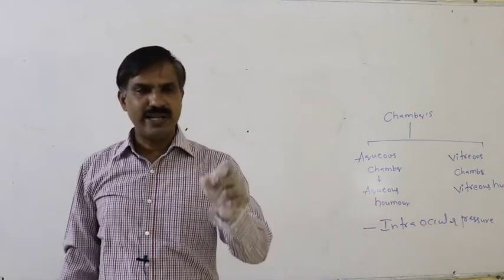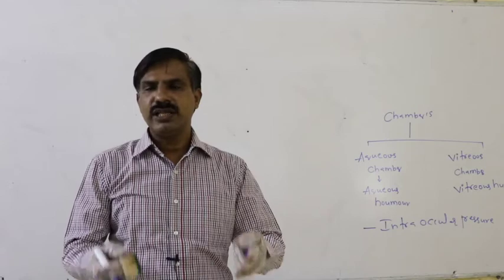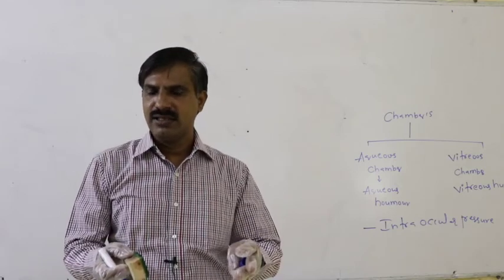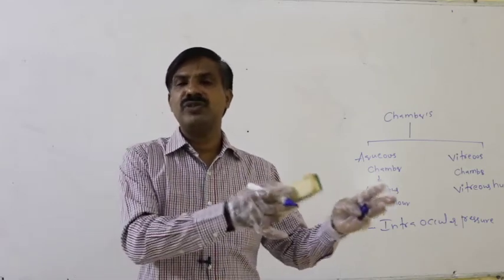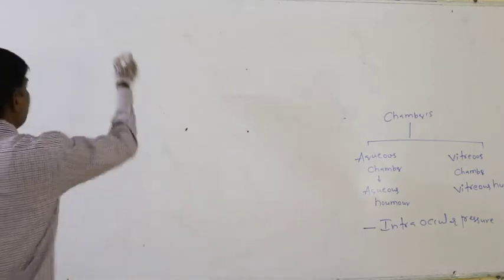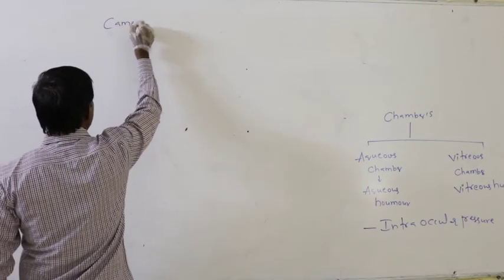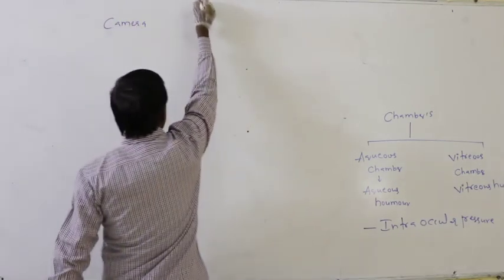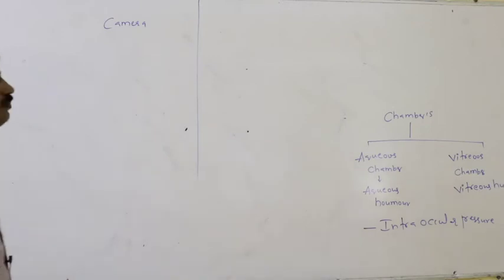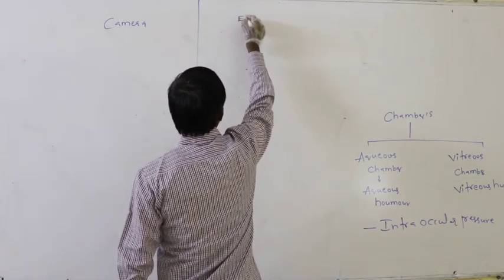The eye of a person can be compared with the camera. Which parts of the eye are comparable with which parts of the camera? These are the comparable parts of the camera and the eye.